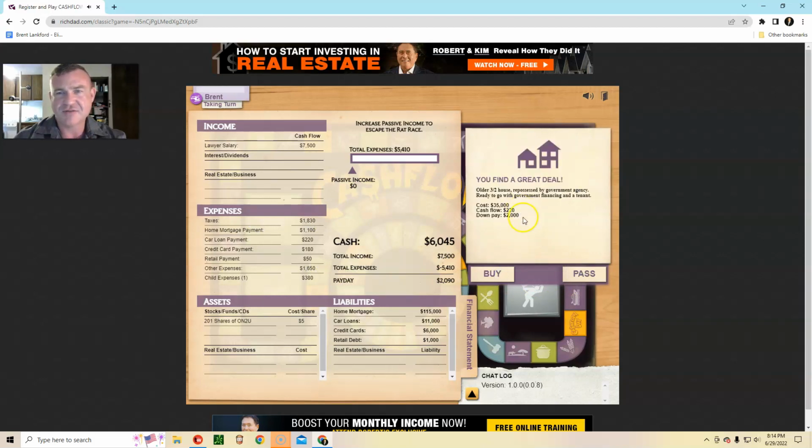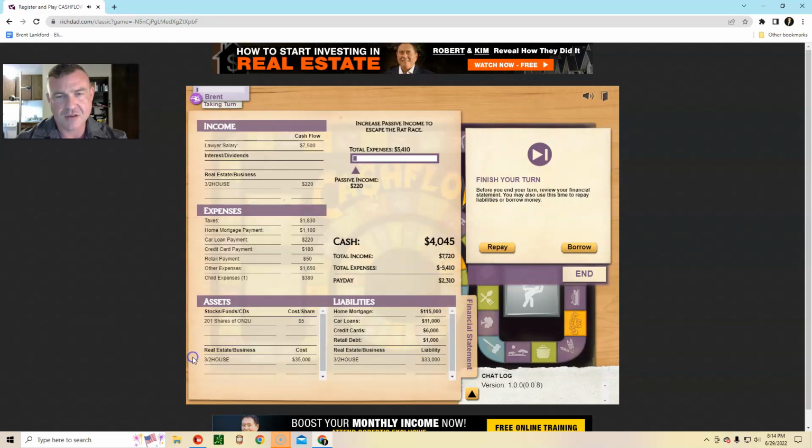Sticking with these small deals. Perfect, right? $2,000 down. I get cash flow of $220 a month, and the cost is $35,000. There's going to be a mortgage to finance the difference between 35 minus $2,000. So let's buy this. We're going to see this change, right? We see this drop down.